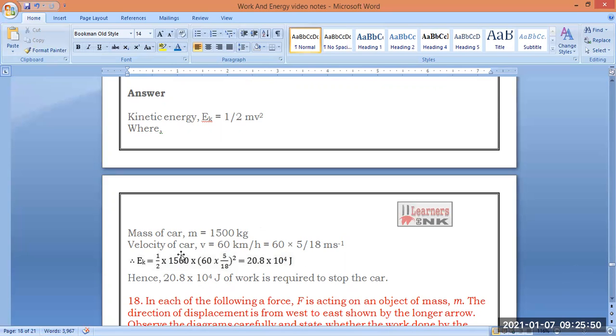So let us substitute the values here in the kinetic energy formula. 1 by 2, m is mass, that is 1500 kg. That velocity we have converted in the form of meter per second. Let us substitute that. After further calculation, our answer will be 20.8 into 10 to the power 4 joules, because this is a kinetic energy, that is work done. The unit for kinetic energy is joules. Hope this answer is clear to you.